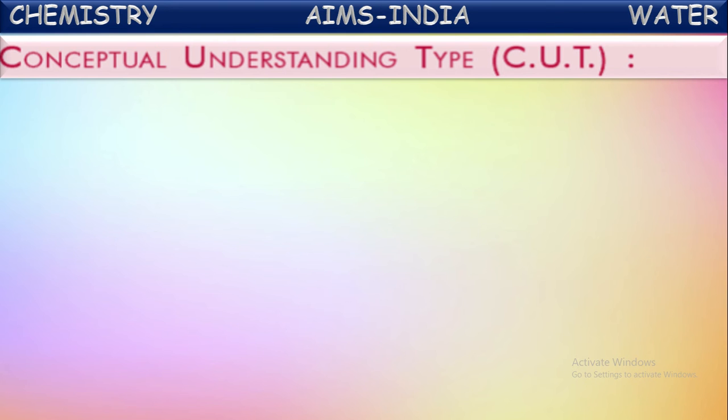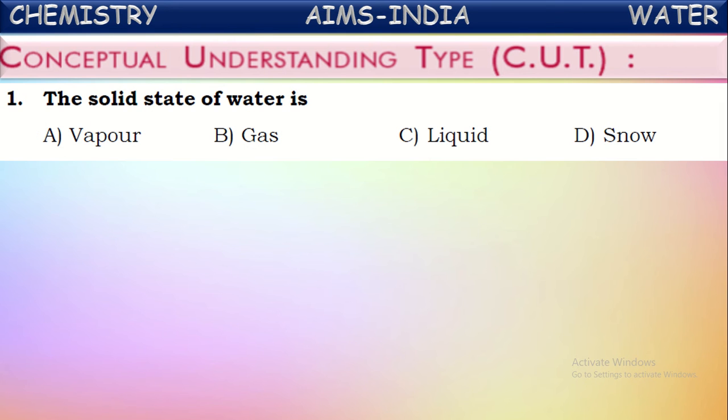See the first one, the solid state of water. We know water is the only substance which is available in three states of matter at normal conditions.